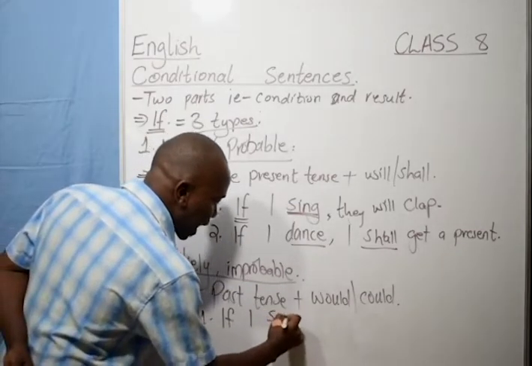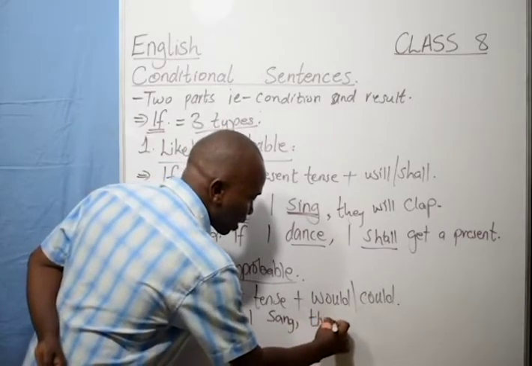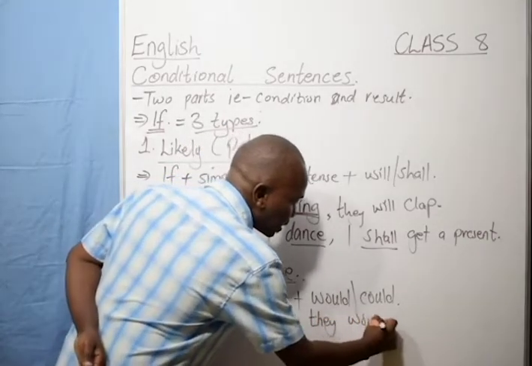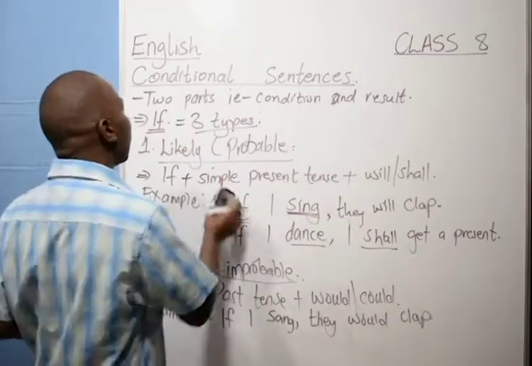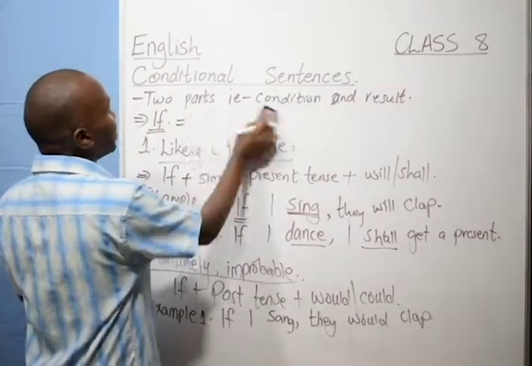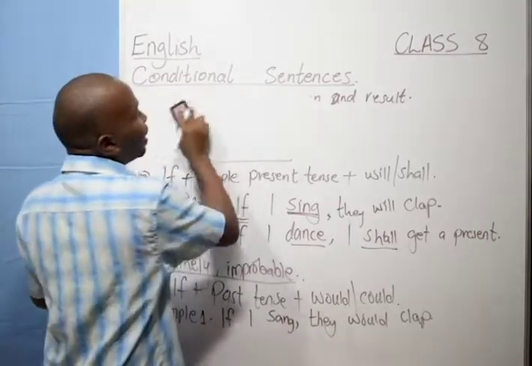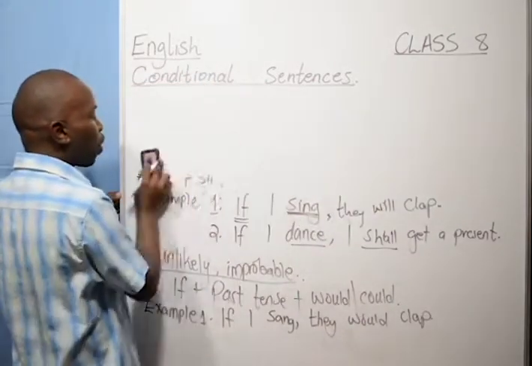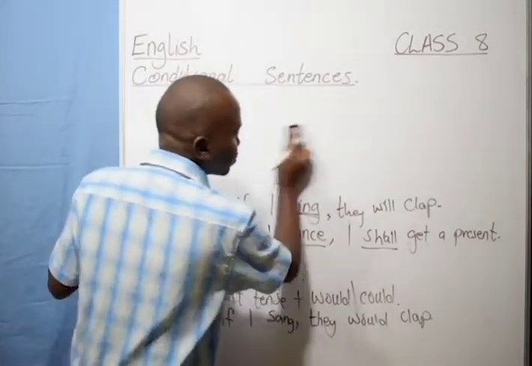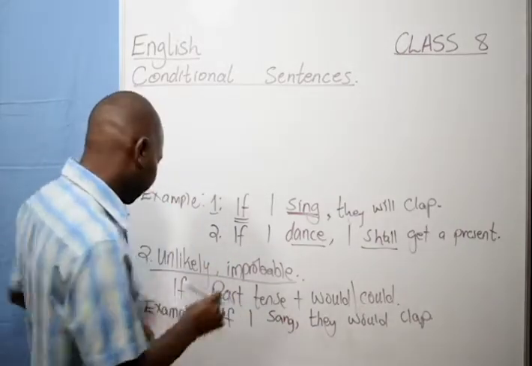If I sang, comma, they would clap. So that means that the result of clapping would only happen if you sang. If I sang, they would clap.